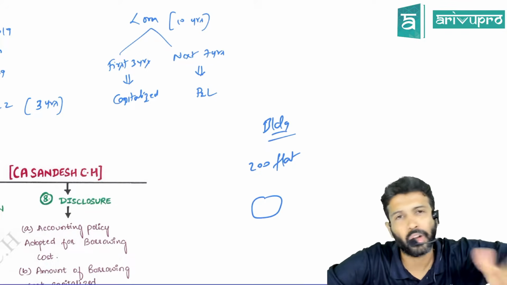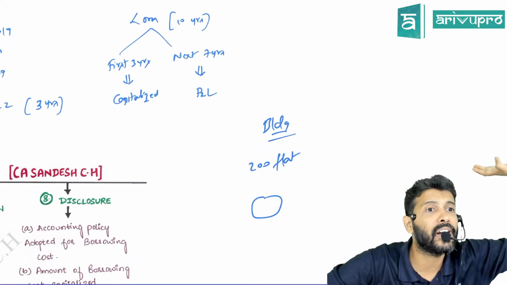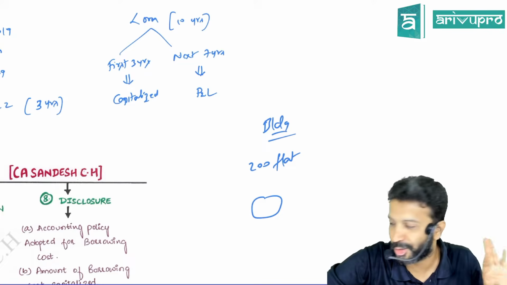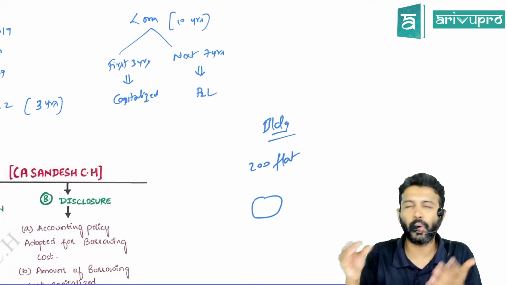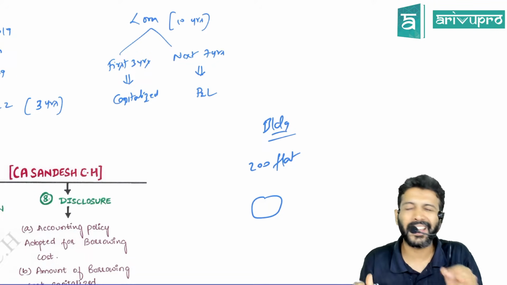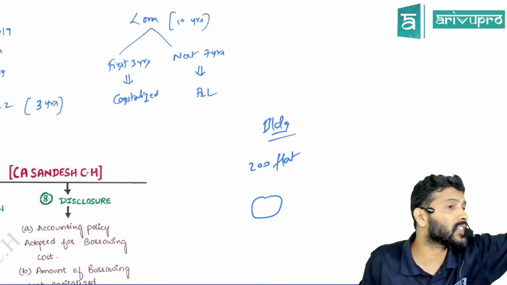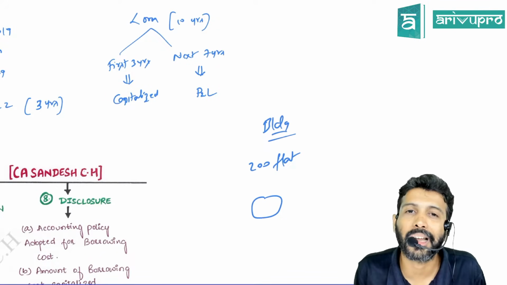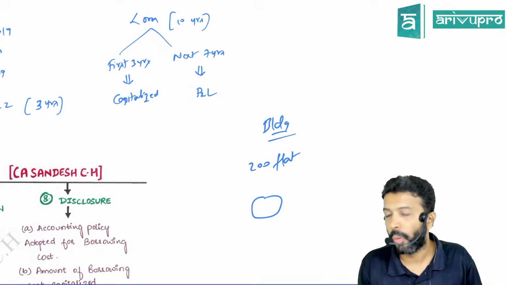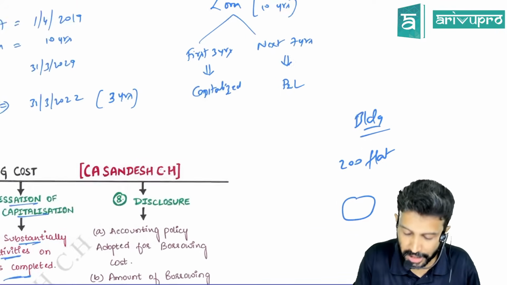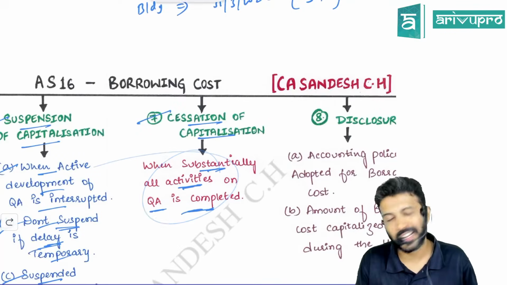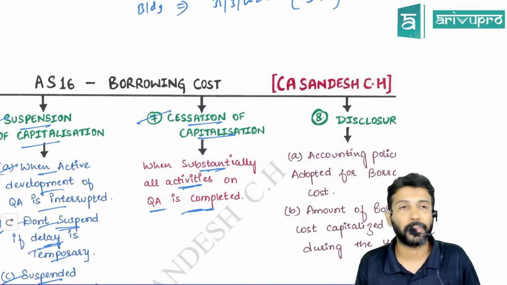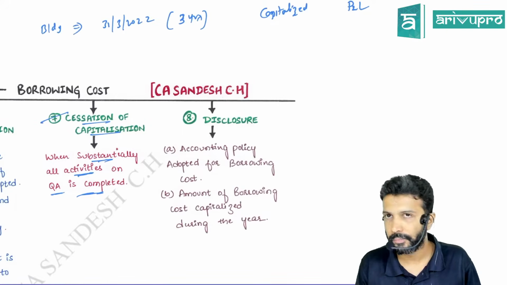All that, normally all that work the builders keep it at the end. Sometimes they may not even do it also. Okay, happens in most cases. Yes or no? So those things are ignored. So the day the qualifying asset is substantially ready for use, that particular day borrowing cost capitalization stops. Okay, not 100% completion. It is a substantial completion. What is substantial? Again, there is no percentage defined. You will have to analyze it on a case-to-case basis. Easy. Okay.